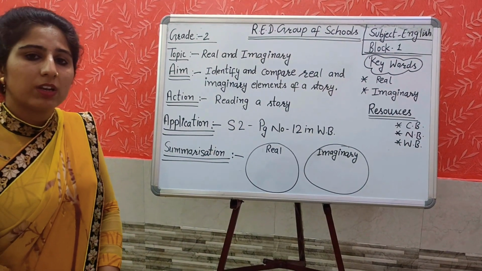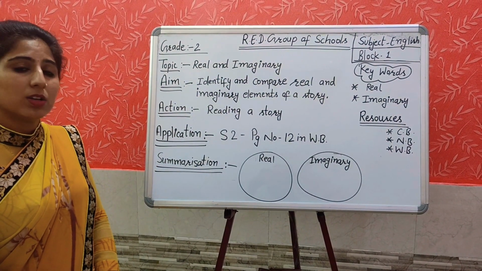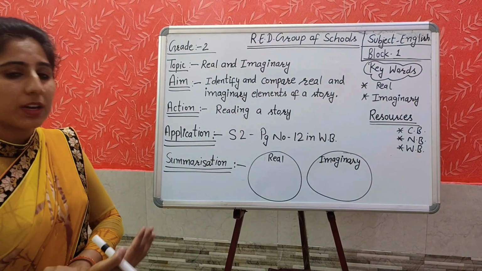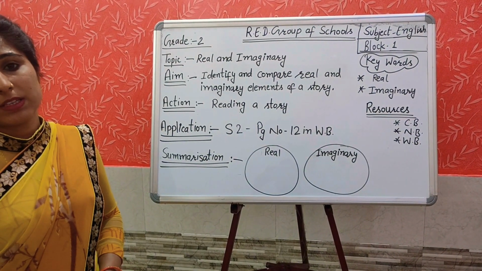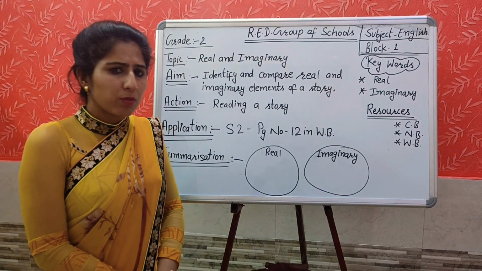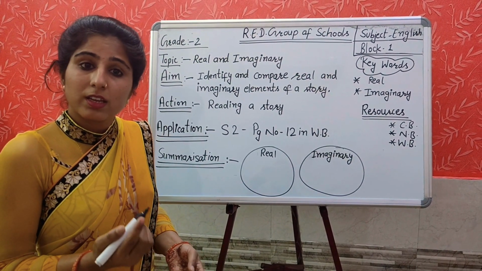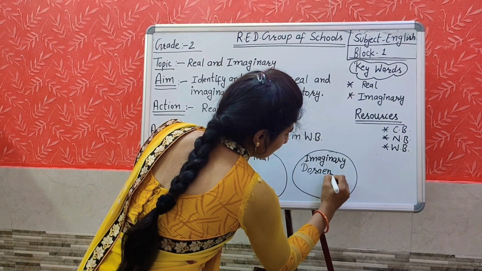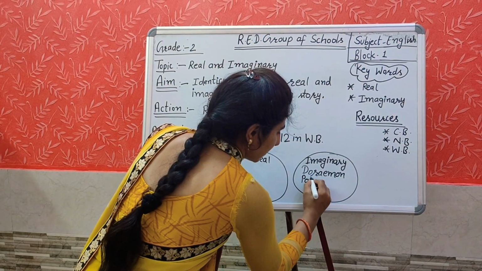Yes, students, what have we learned today? Yes, we have learned to identify and compare real and imaginary elements of a story. Which things are real and which are imaginary. If we connect all these things with our real life, what are the real things and what are the imaginary things? First, I am talking about the imaginary things. Okay, students, have you ever seen Doraemon? No, you have seen it only on TV, na? It is imaginary. Yes, Doraemon. Pokemon, have you seen? Yes, it is also imaginary.